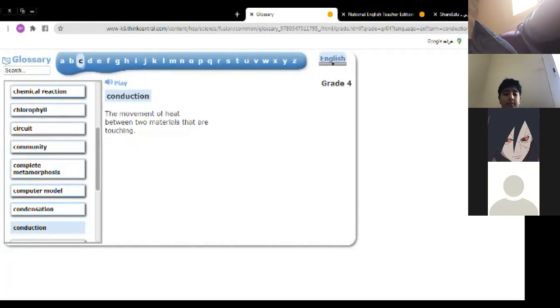So what happened? Movement of heat from the fire to the piece of ice, turning it into liquid water. It's called conduction. Read it again. Conduction: the movement of heat between two materials that are touching. Thank you.